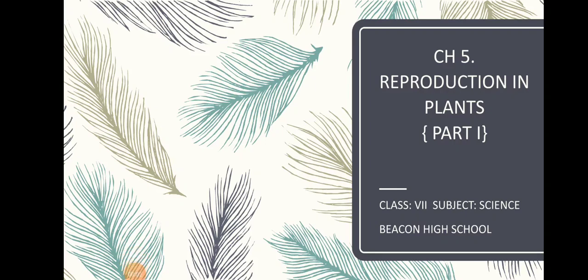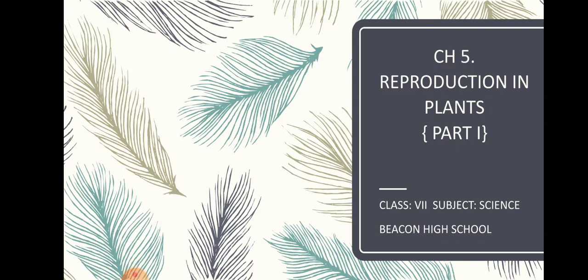Hello everyone. Today we are going to start with the next chapter, chapter number 5, reproduction in plants, Part 1 for class 7th science. Now, as the name itself tells you, reproduction in plants, reproduction is of course a unique characteristic of living things.